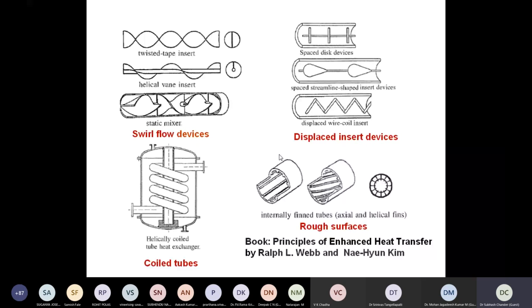On the right hand side, if you see, these are displaced devices creating turbulence in the flow, right? So we can have spaced disc devices, tape streamline shape insert devices. Likewise, wire coil springs are there. We can provide roughness elements in the tubes also. I'm going to discuss roughened solar heater flat surfaces, but they are provided in the tubes to create some tripping of the boundary layer very close to the surface, which can ultimately enhance the heat transfer.